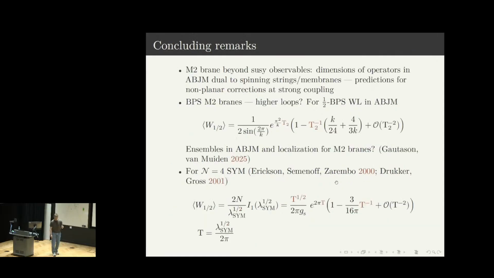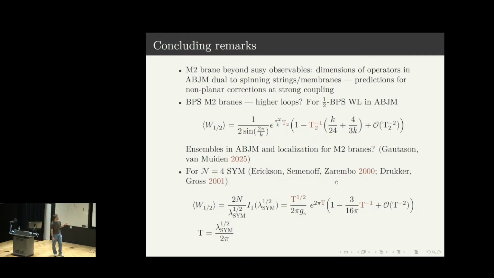So maybe let me conclude. So in this talk, I have discussed how you can go beyond supersymmetric observables by considering the M2-Brane, which generalizes string solutions. And this approach is based on the fact that there is a match between M2-Branes and the results from localization, which appear for supersymmetric quantities. It is interesting to ask whether this match will follow if you consider higher loop corrections.